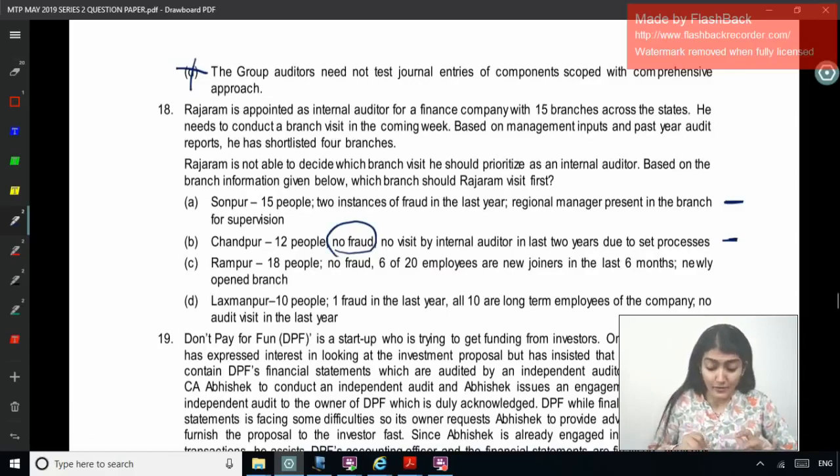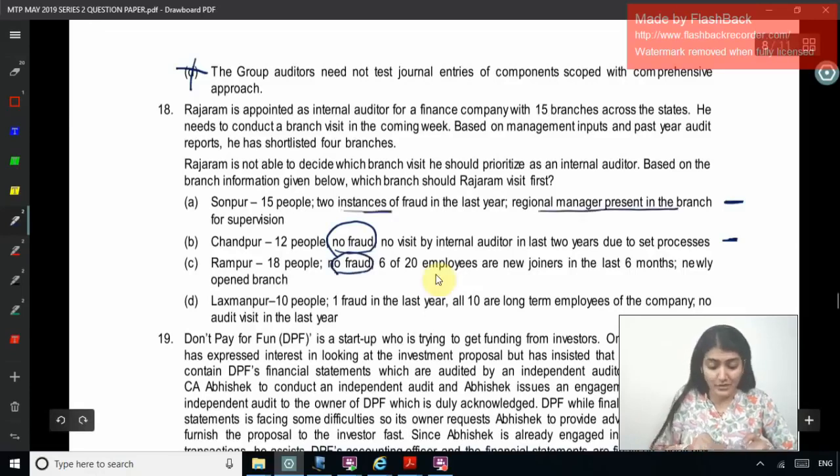Then no fraud, 6 of 20 employees are new joiners in the last 6 months, newly opened branch. So again over here, no fraud. Here there is fraud, but there is a regional manager who is sitting over here. Here, no fraud, and it is a newly opened branch, so it is just a startup.